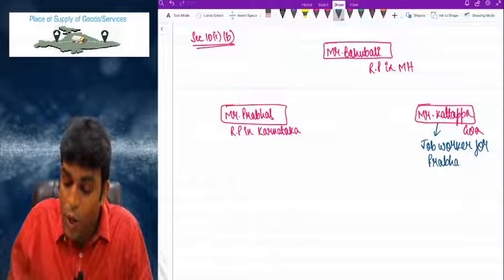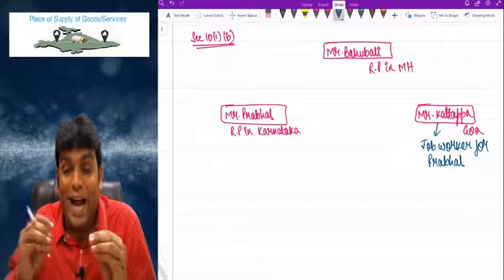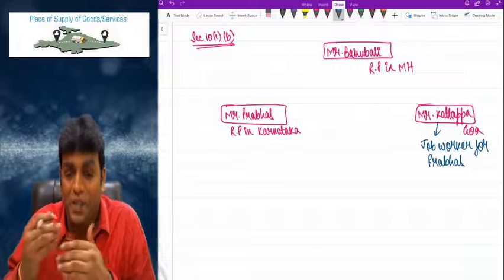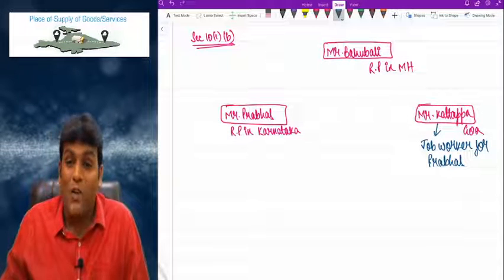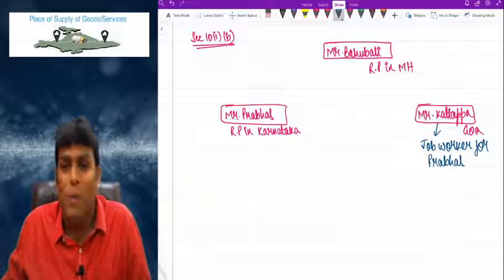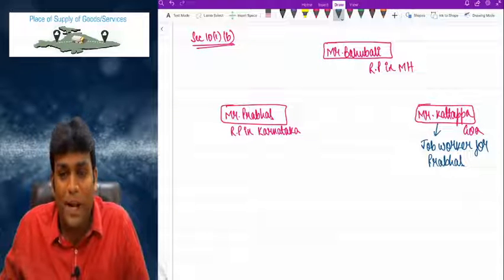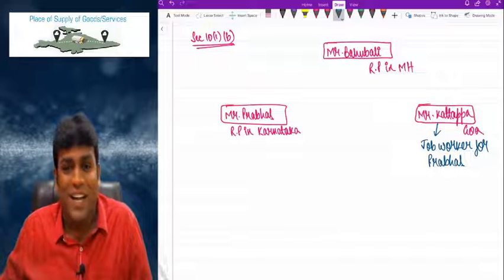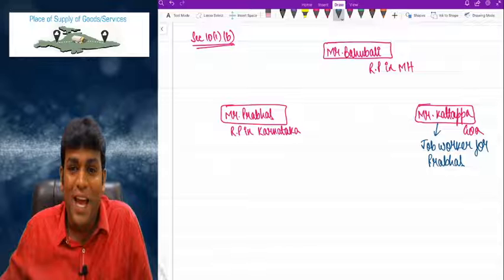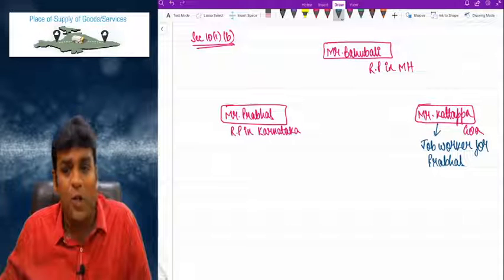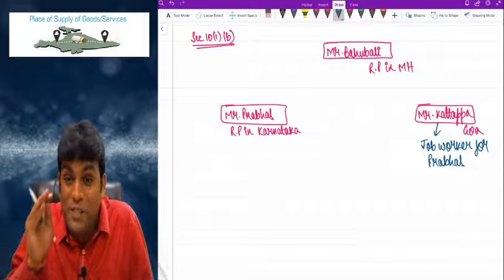I am sure we all know who is a job worker. A job worker is somebody to whom we give the materials and ask him to manufacture finished goods, and after manufacturing, the job worker will return the finished goods to the principal. Goods sent by principal to agent is supply because of 7(1)(c) read with Schedule 1. But goods sent by principal to job worker is not regarded as supply, because law never told that principal to job worker is supply. I told this point to you already.